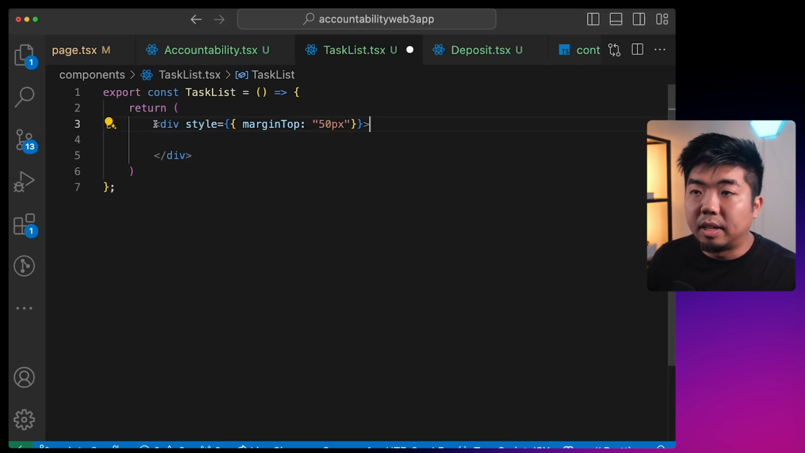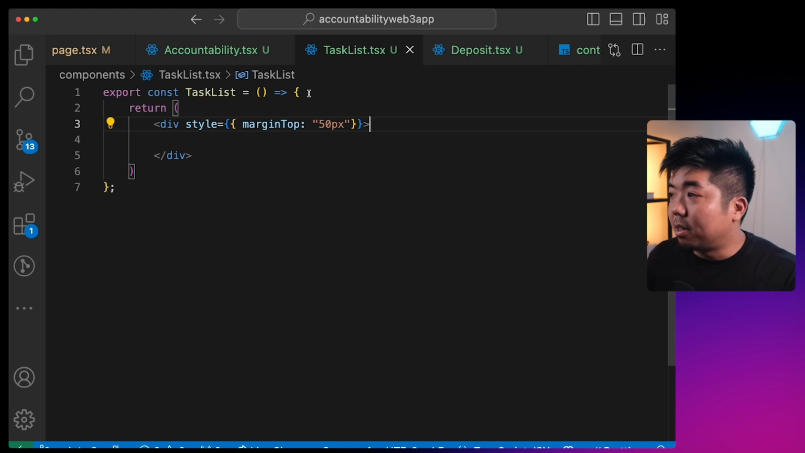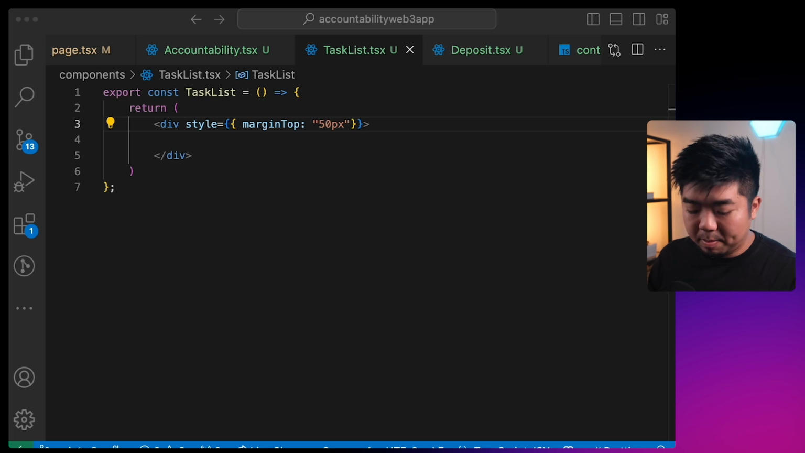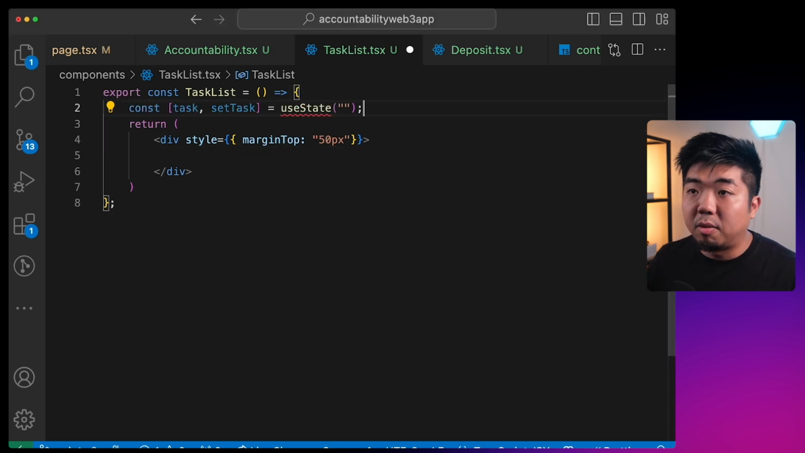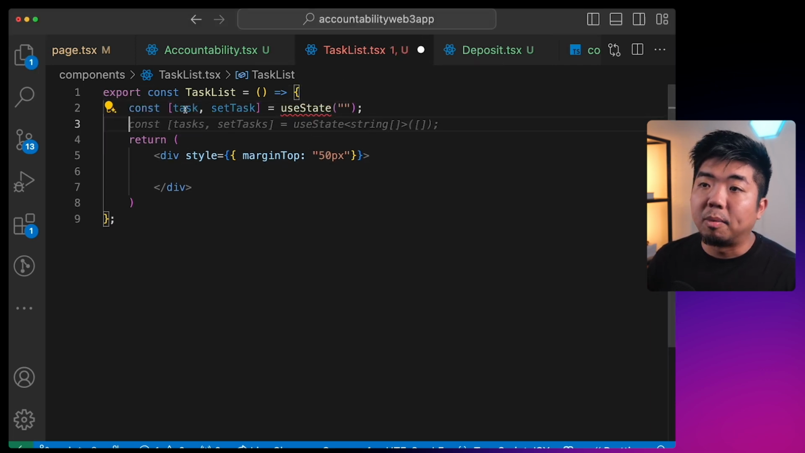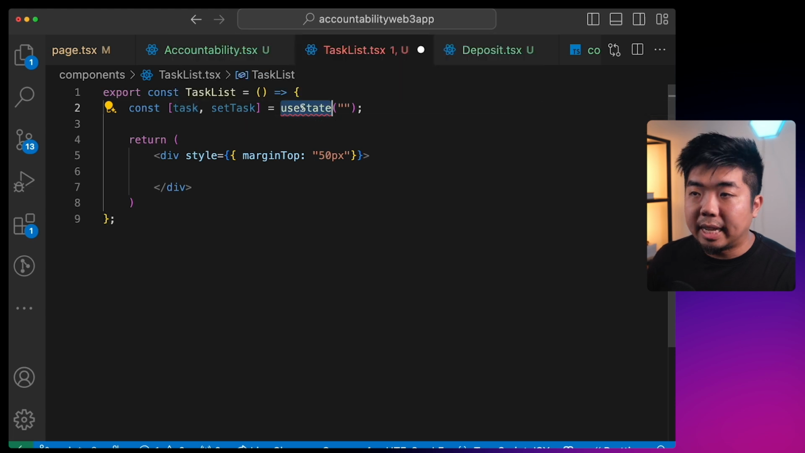And I'm just going to give this div really quick, a quick styling of margin on top. Now again, for this task list component, we need to be able to add tasks to our smart contract. So just like how we add our deposit amount, we're going to need an input field for the task that we want to add. So I'm going to just create a state variable here for our task.